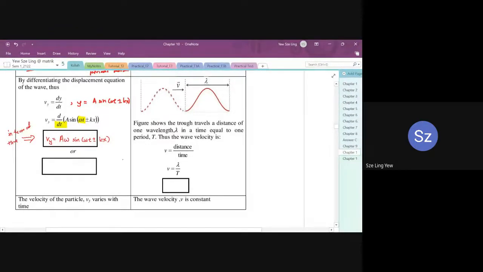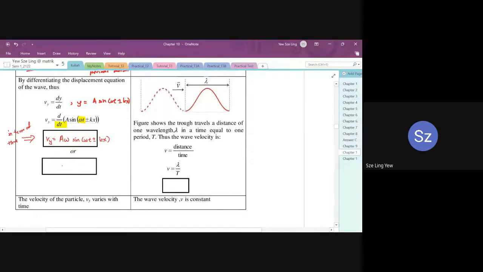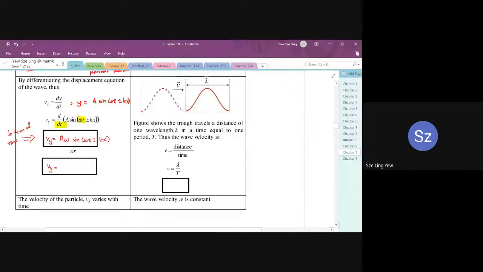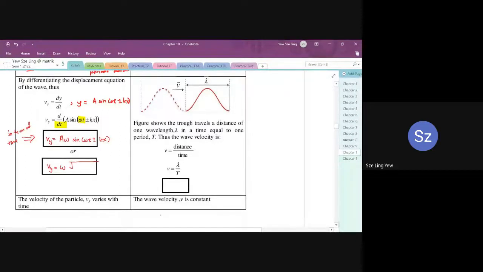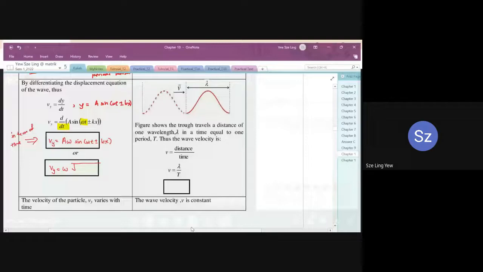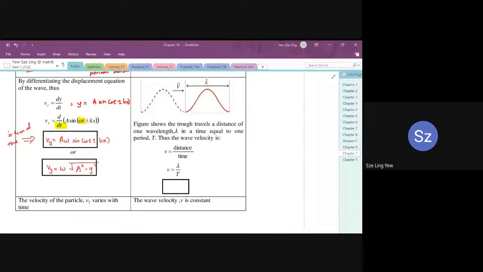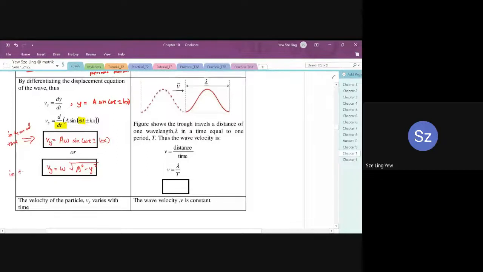What if we want to see what happens in terms of distance? So actually there's another equation. Vy is equal to omega square root of a square minus y square. So this is the second equation, the equation that we say is in terms of distance.